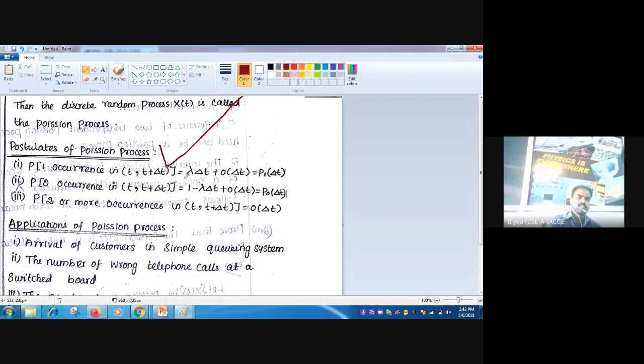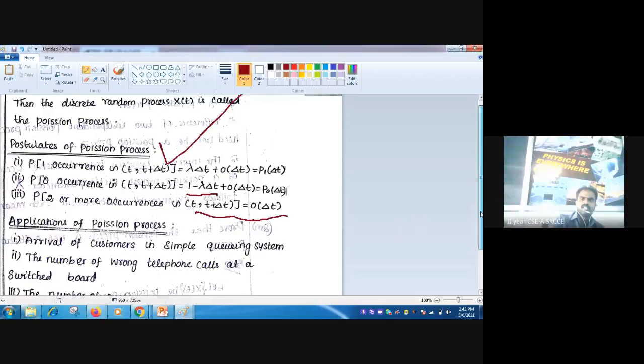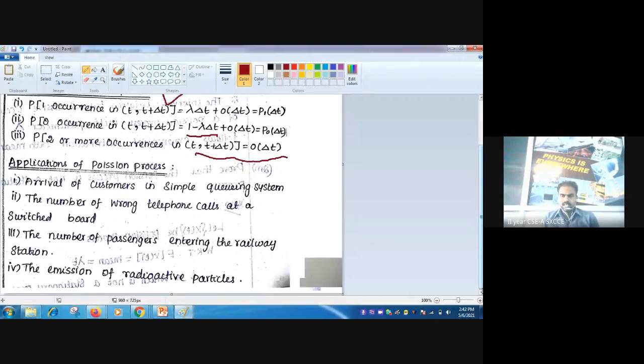Second, probability of zero occurrences in t, t plus delta t is equal to 1 minus lambda delta t plus order of delta t. That is nothing but p0 of delta t. Now third one, probability of two or more occurrences in t, t plus delta t is equal to order of delta t. Very simple. So these are the assumptions. Next we move towards the applications of Poisson process.